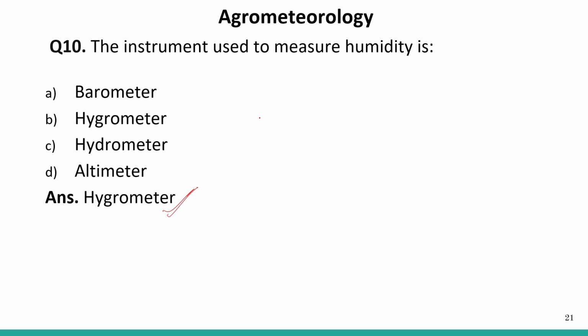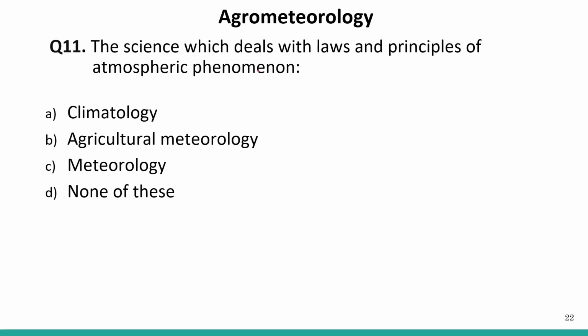Okay. Next question. The science which deals with the laws and the principles of atmospheric phenomena. So we are talking about the laws and principles of the atmospheric phenomena. Climatology, so it talks about the climate.